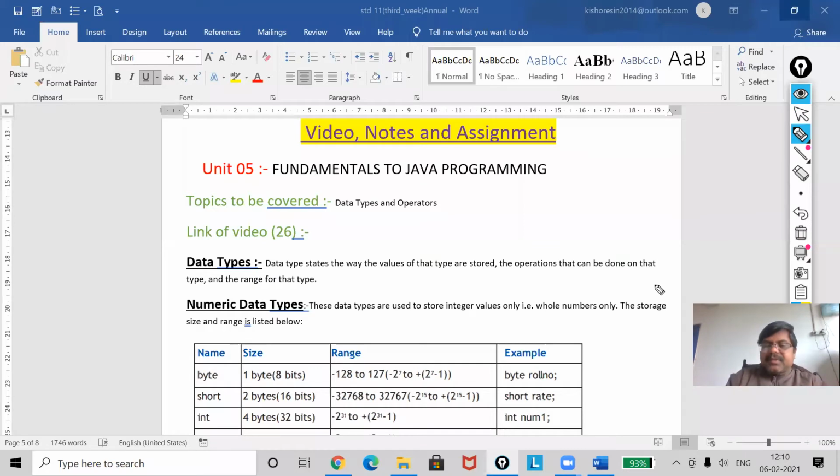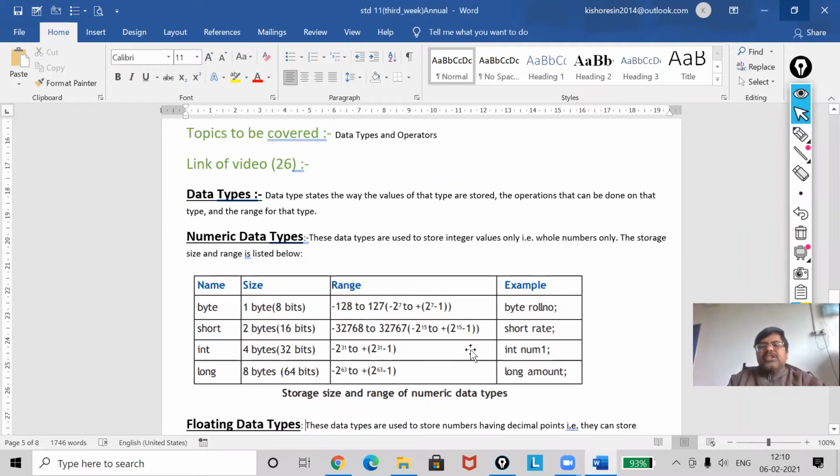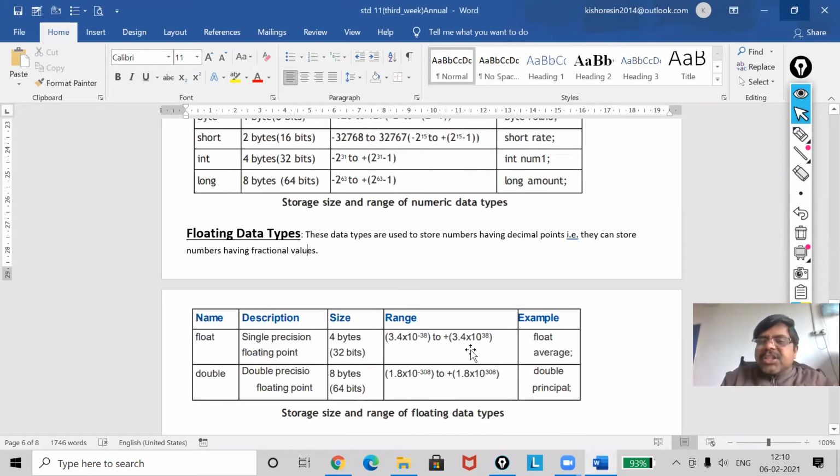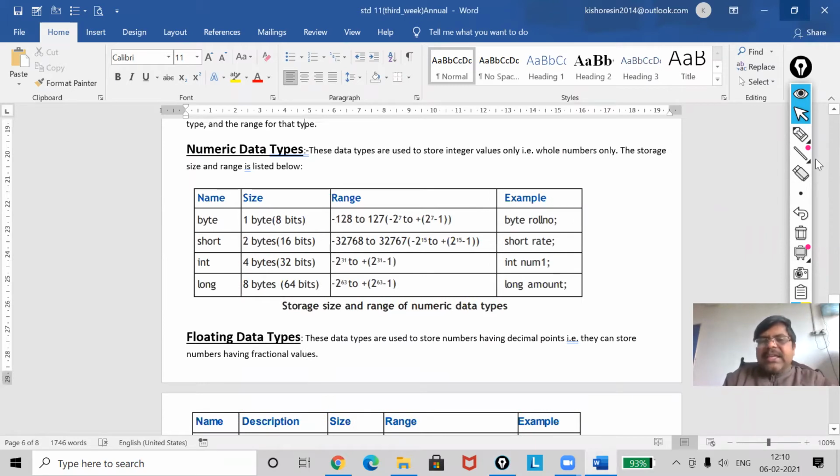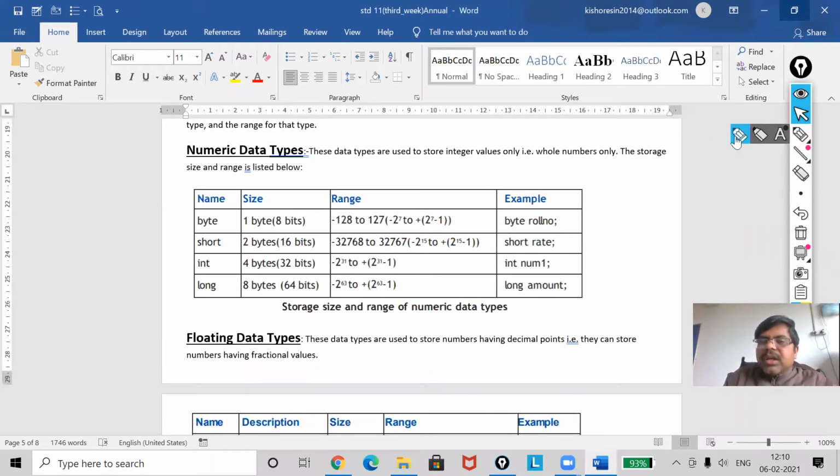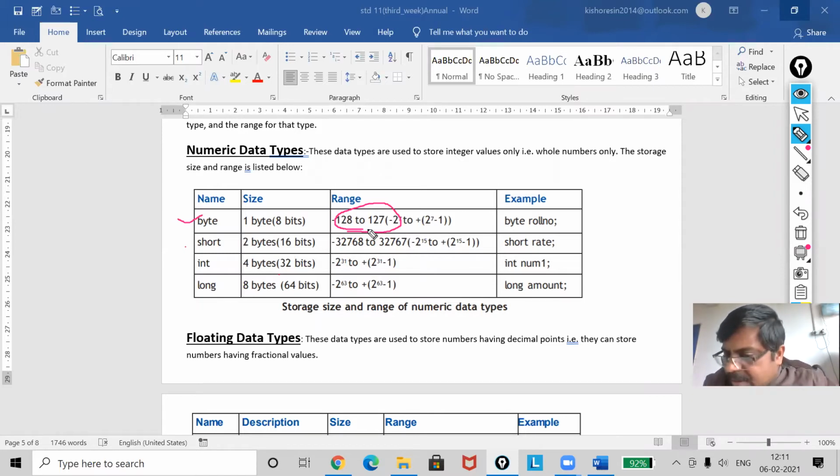Now see the range. You can see the table, my dear, which shows the range of numeric data types. First one is your byte. This is the smallest size for your numeric data type. This is my byte, which has the range from -128 to 127. That means small values can be used.